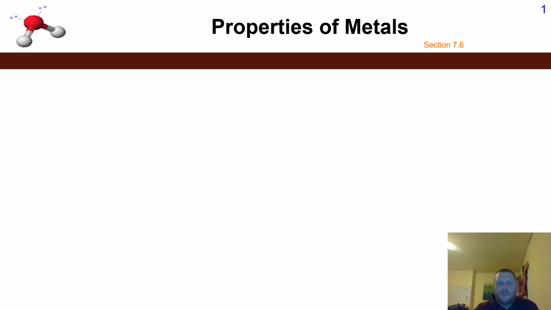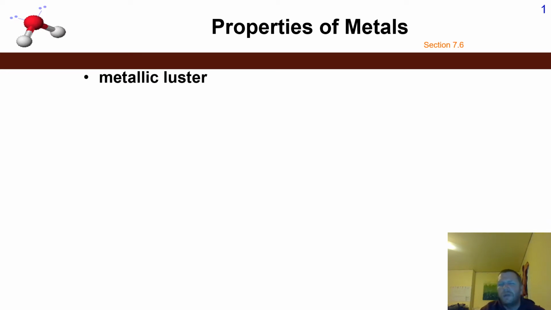So this is the last part of chapter number 7, and what we've done with chapter 7, we've talked about ionization energy, we've talked about electron affinity, we've talked about periodic trends with respect to those, and we've also talked about atomic radius of atoms as well as individual ions. So what we need to get into is properties.